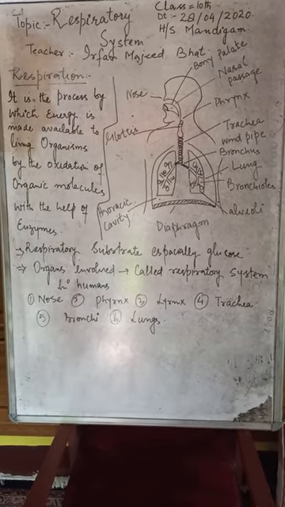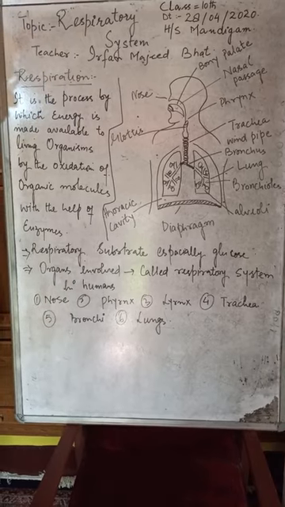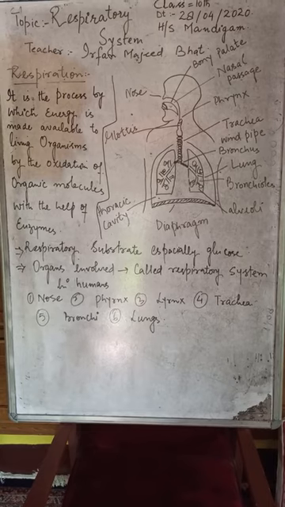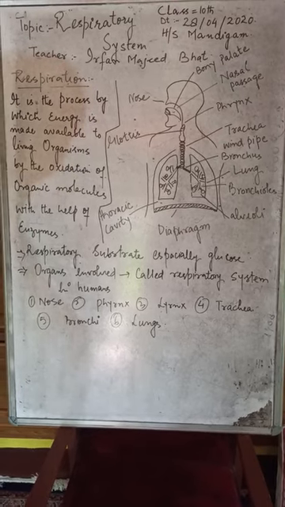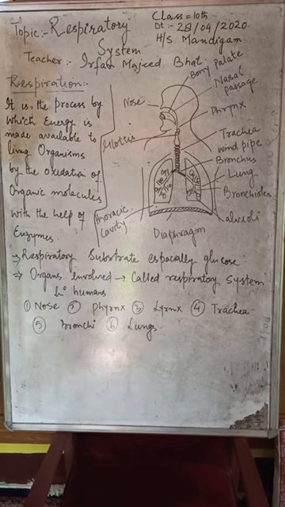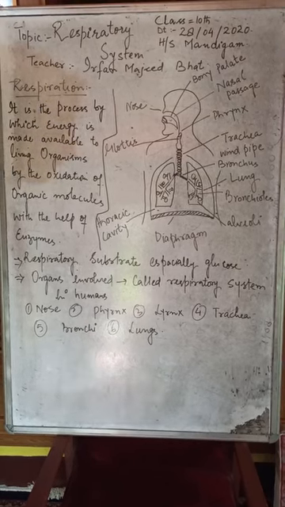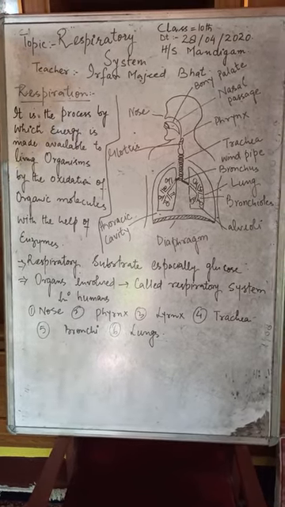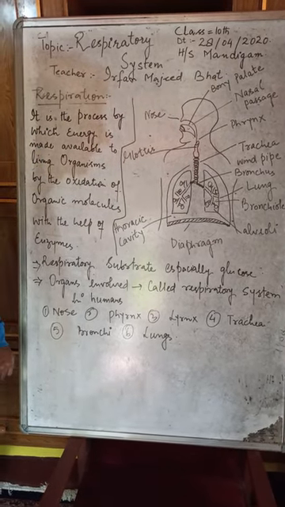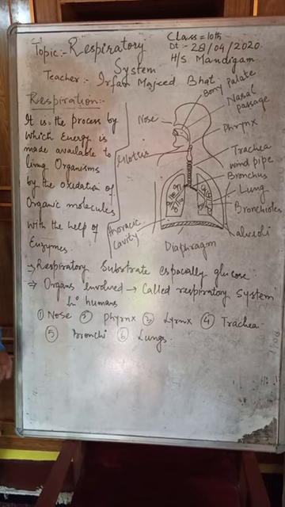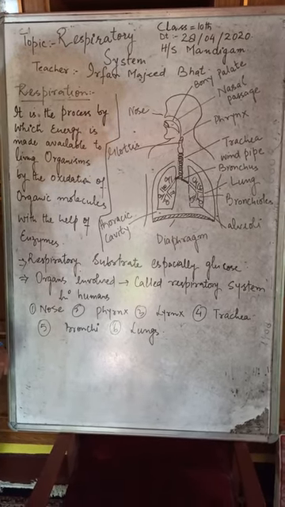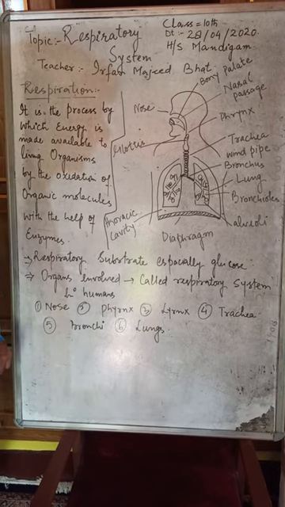And after the process of assimilation, now the body is in need of energy. Now the body will get the energy from this food, from this assimilated food, and that process of getting the energy from this food, that is called respiration. Because the living organisms, they need to perform different types of functions, they need to perform their daily activities. For that they need the food, so they get energy from that food, and the process of getting the energy by the oxidation of that food, that's called respiration.